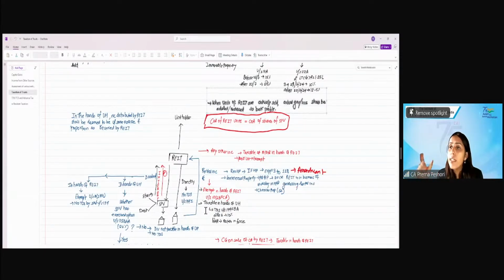Now, how will you characterize this income? Under what head will this income be characterized? If it is commercial house property, then it will be taxable under the head income from house property, even if it is the business of the REIT to give immovable properties on rent, because of the specific amendment by way of Explanation 3 to section 28.